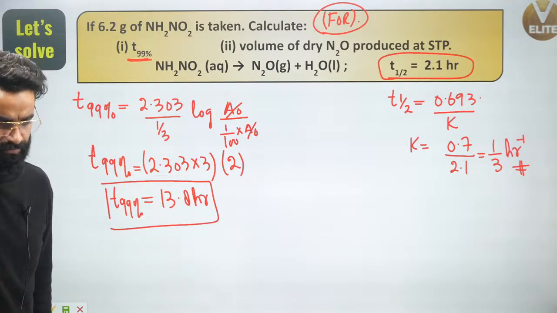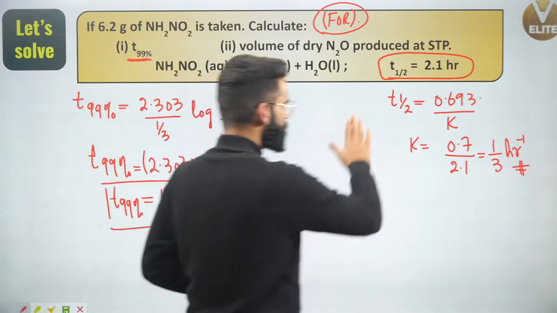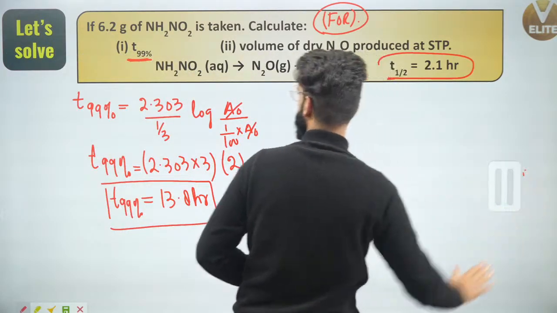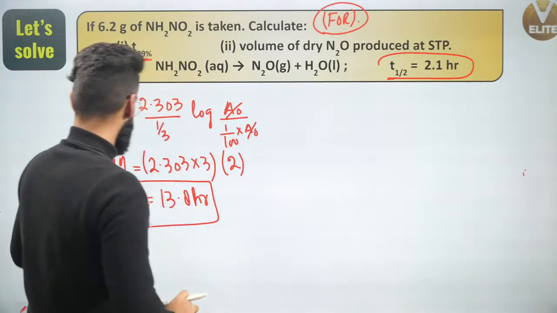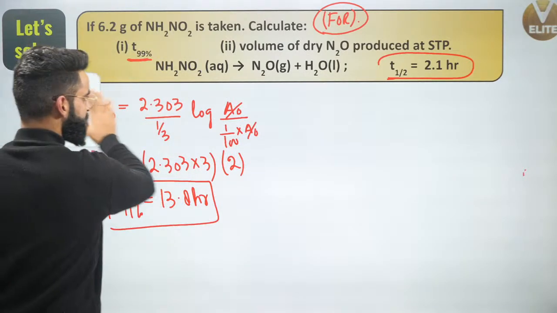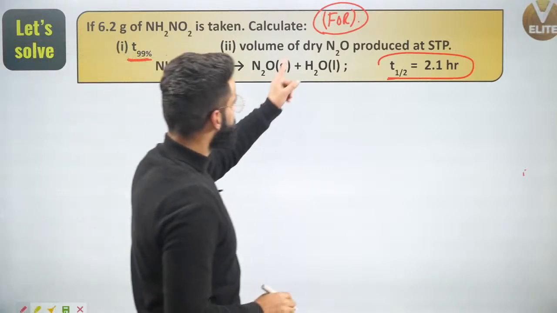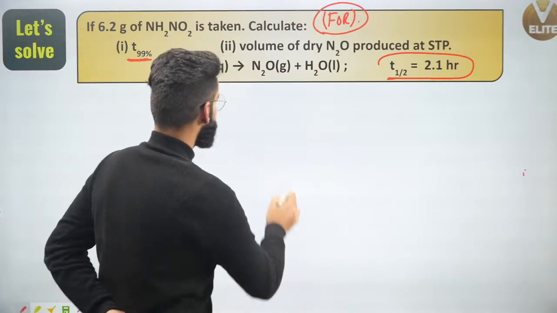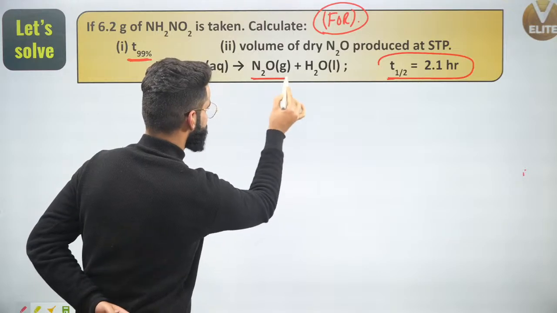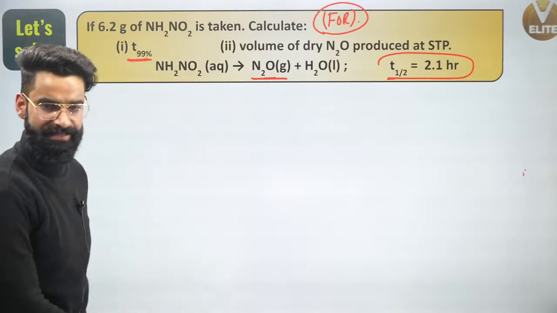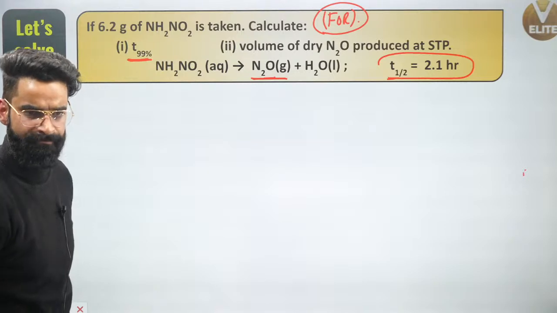Now, what about the second part of the equation? How to solve the second part of the equation? See guys, it's very simple. Understand. Okay, I'm going to erase this part. I hope this is clear till here. Yeah. Now, volume of dry N2O produced at STP. I'm supposed to calculate the volume of N2O which is produced at STP. Yes, that's what I have to do. Correct?